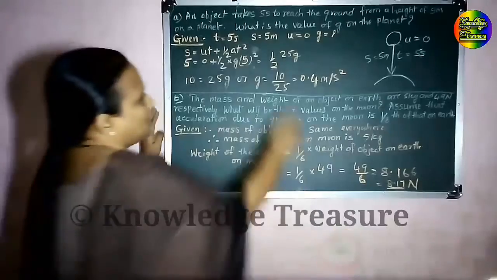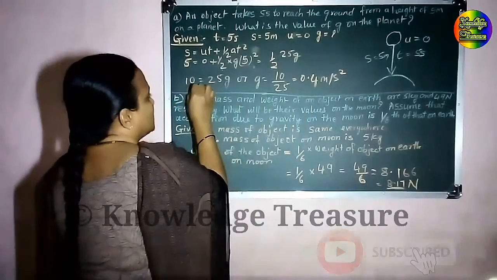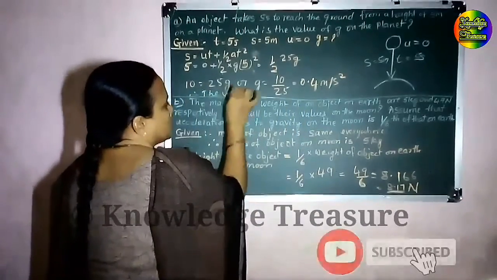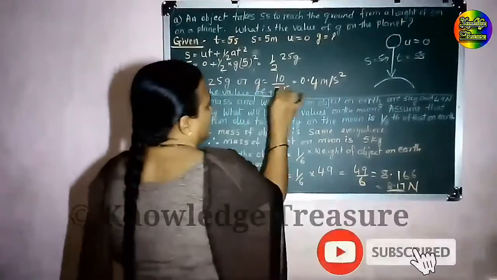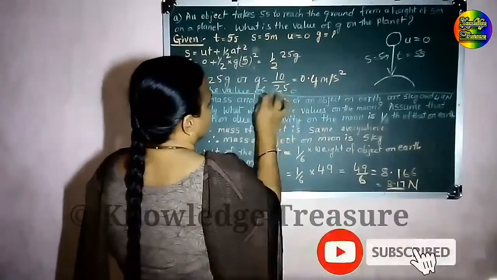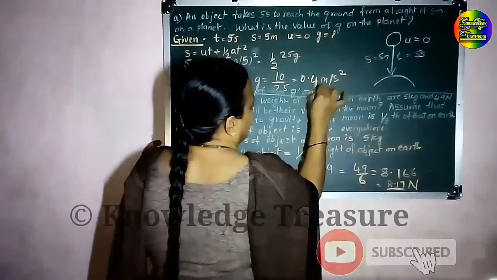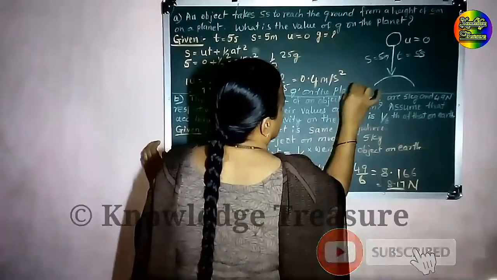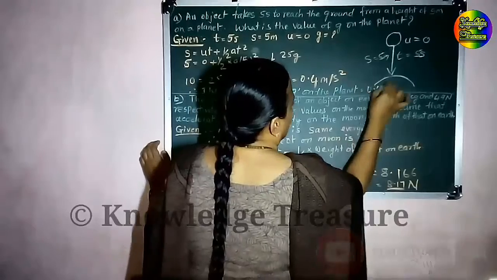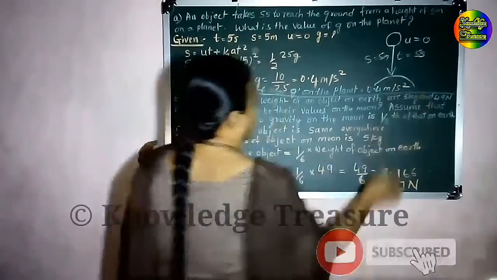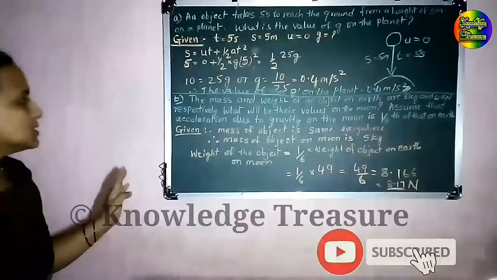Therefore, the value of g on the planet is 0.4 meter per second square. You have to write like this.